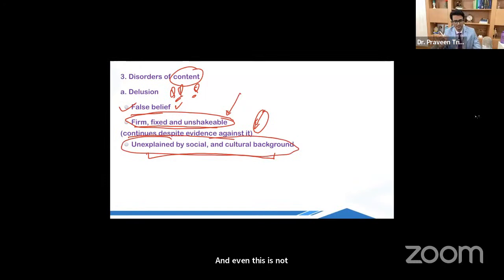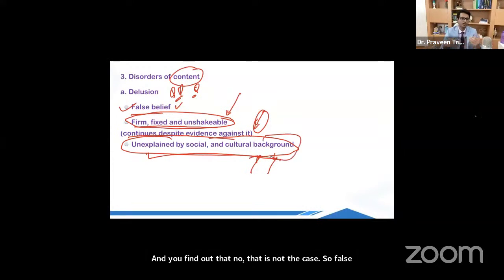You also have to see whether his background explains his belief or not. For example, it is possible that he comes from a religious group or he follows some kind of guru or baba, where, in that group, people believe that being happy is equivalent to being rich. That's possible. So you also check his background, does he belong to any such background? And you find out that no, that is not the case. So false belief does not break when you give evidences and it is not explained by the background. Only then you call it a delusion.